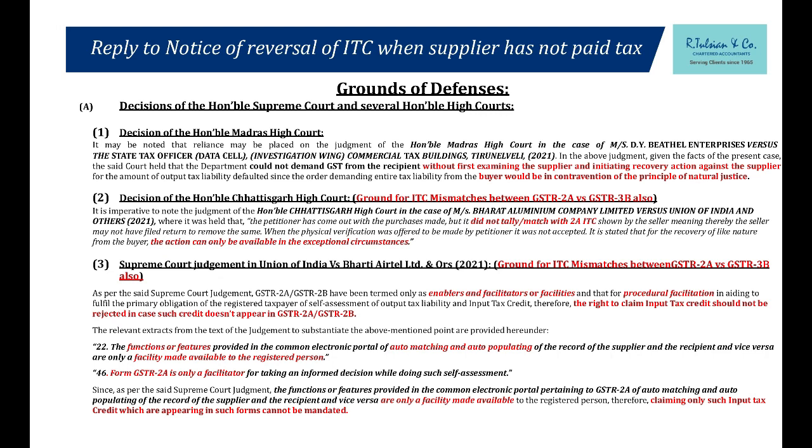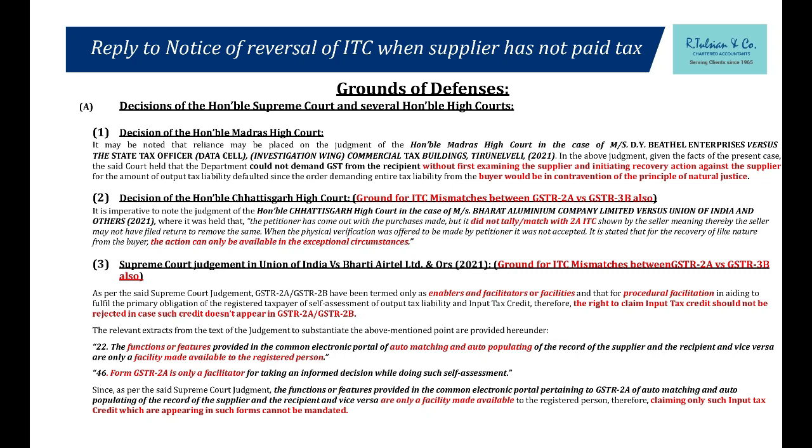First thing is, in case where the buyer is legitimate, he has not done any collusion with the supplier, and the supplier has defrauded payment of GST, please go and catch the supplier first. Initiate recovery from the supplier, do section 79, do section 86A, attach his bank statements, do provisional attachment, catch him.